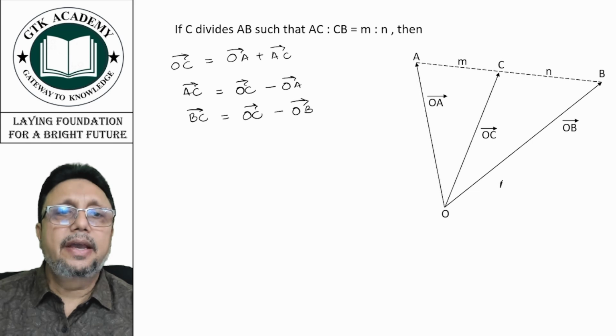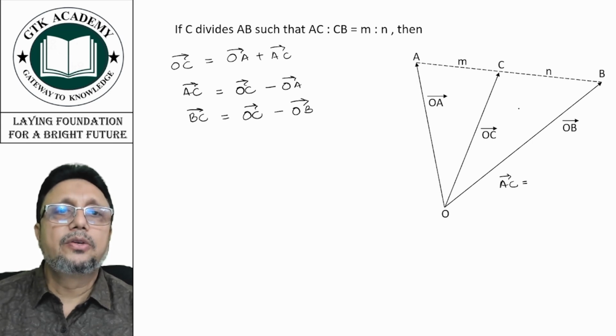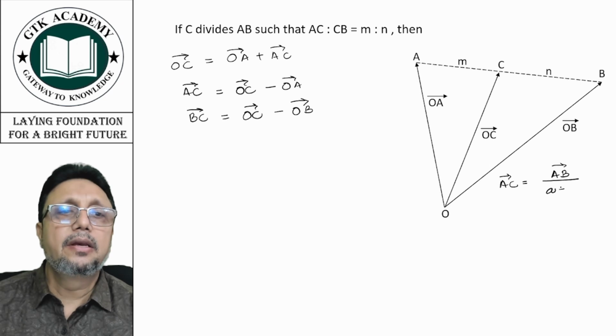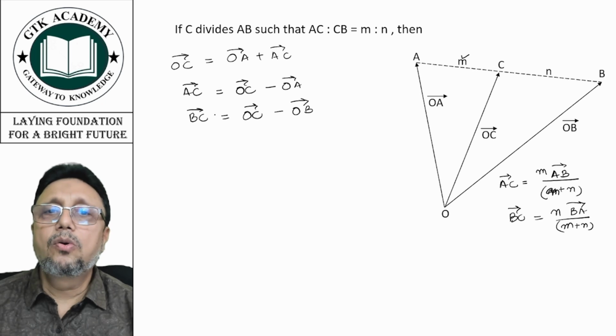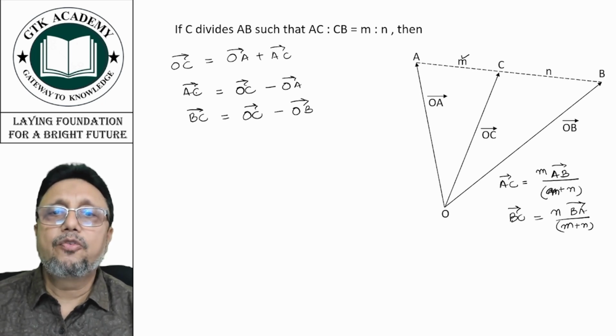Now we know that AC vector, we can write in terms of AB vector. You just divide AB vector by M plus N, and multiply by M. So this will be your AC vector, and BC vector similarly will be equal to N BA vector upon M plus N. Now we'll substitute the value of AC and BC in terms of AB and BA.